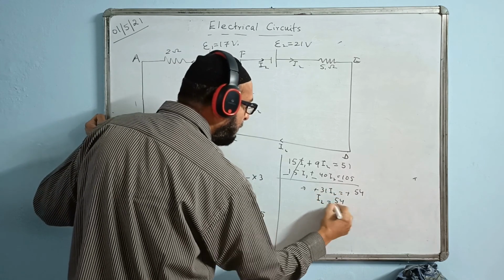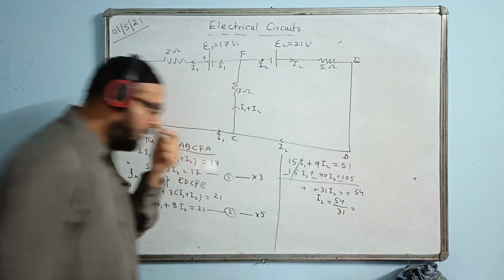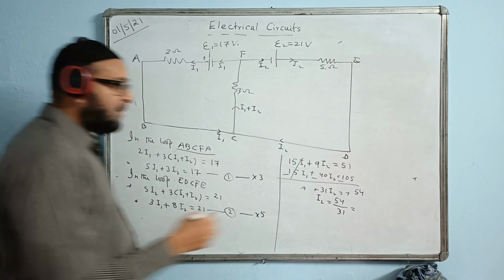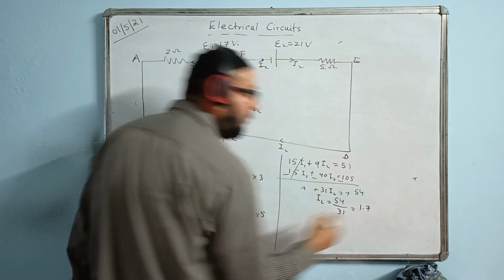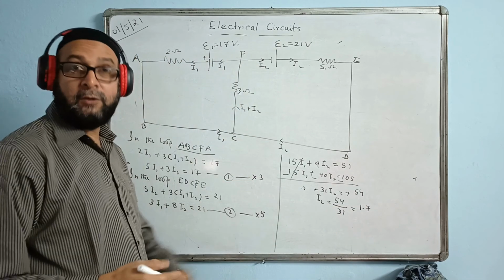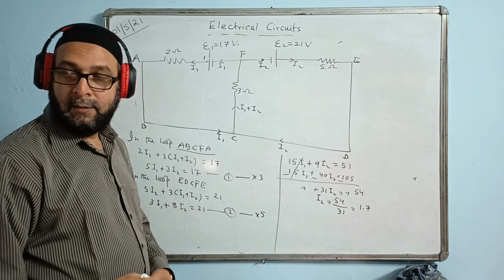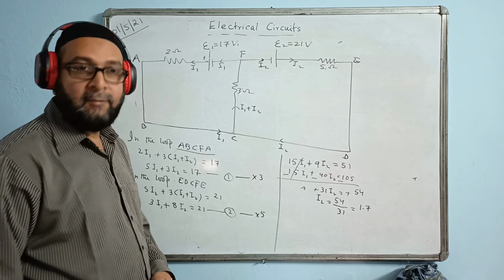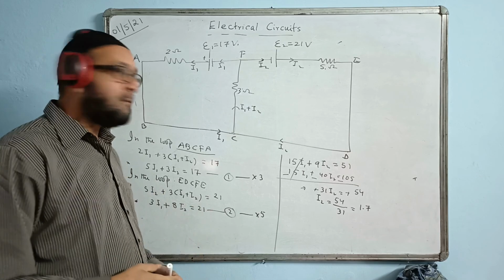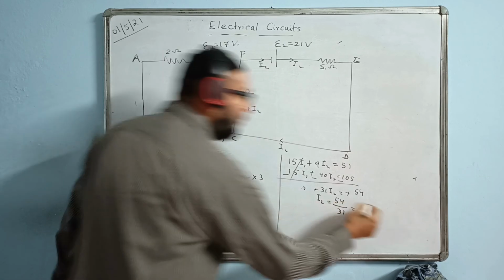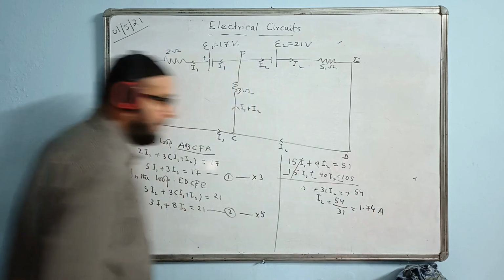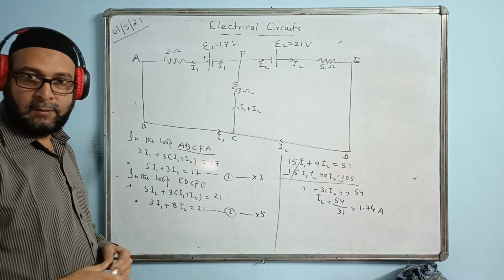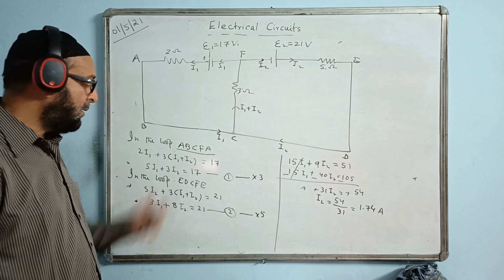I2 value is coming 54 by 31, which is 1.741. Rounding it off to 1.74 ampere. Then put the value of I2 back and find the I1 value. I think you have understood now.